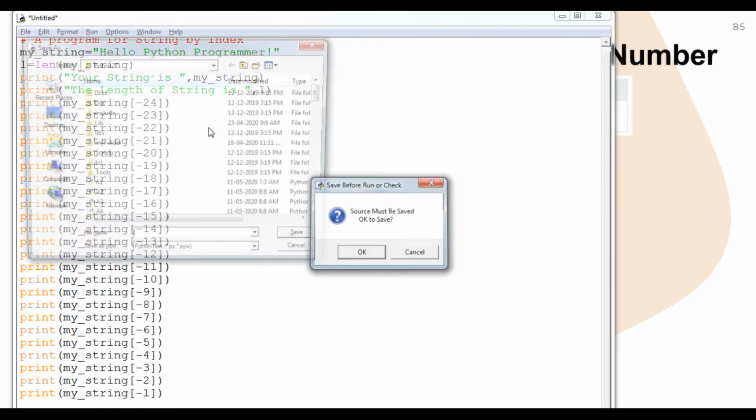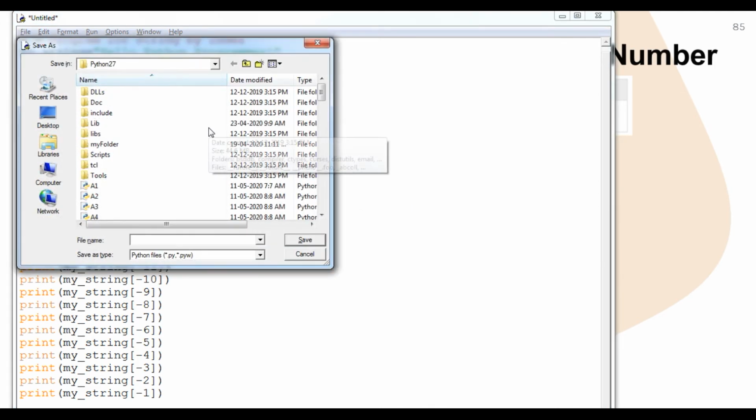So student, this will print my string in reverse order because I have used the indexing position in a reverse format.